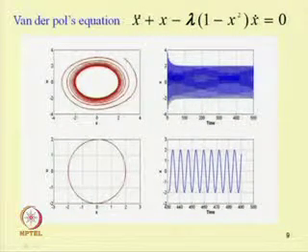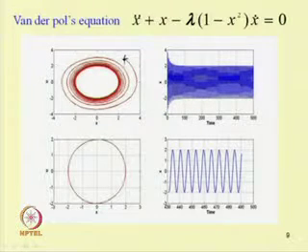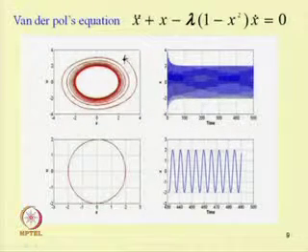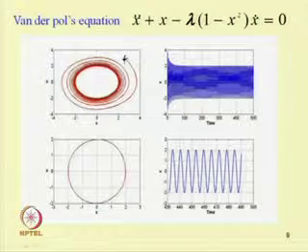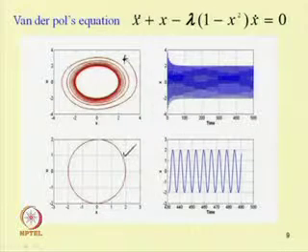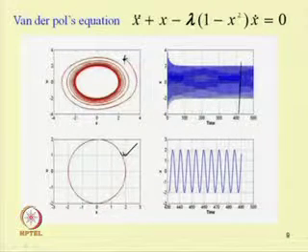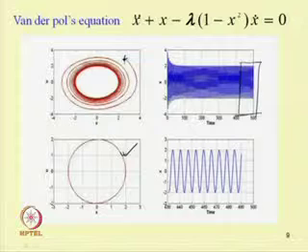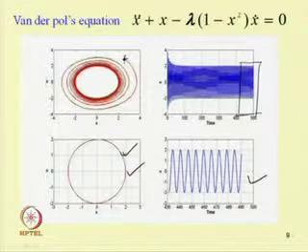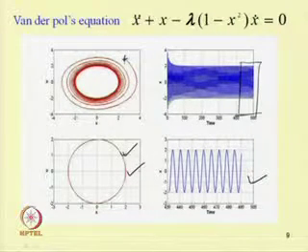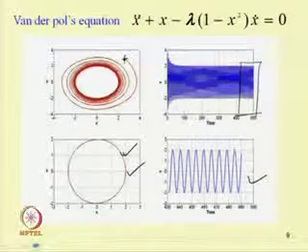Okay, so this is the starting point. If one takes this as the starting point, one can see that with time it comes to the limit cycle. In this case also, the last portion, that is the steady state solution part, is plotted in these two cases. So, this shows the initial condition along with the steady state solution, and in this case the steady state part is shown in the response.